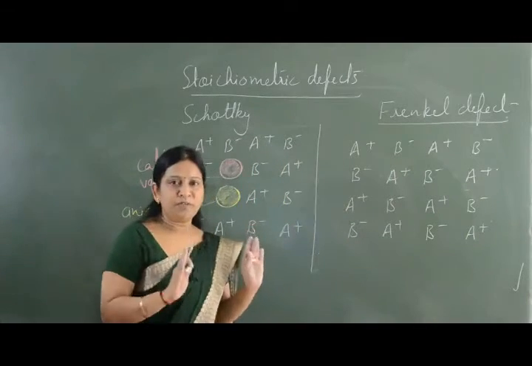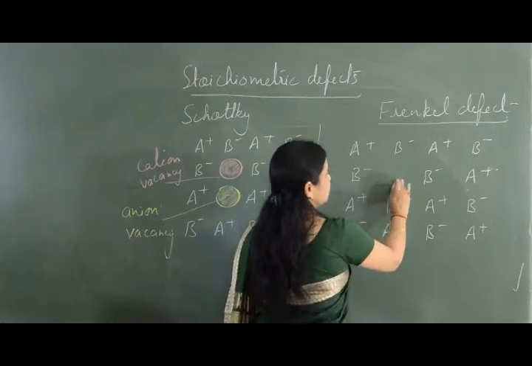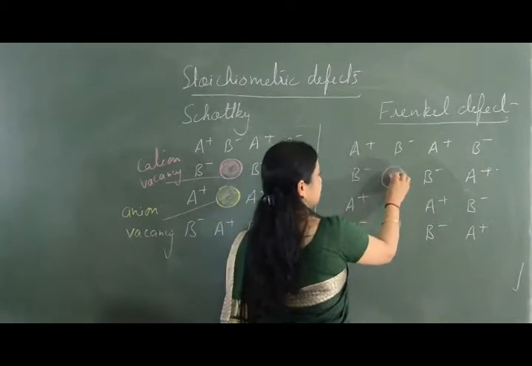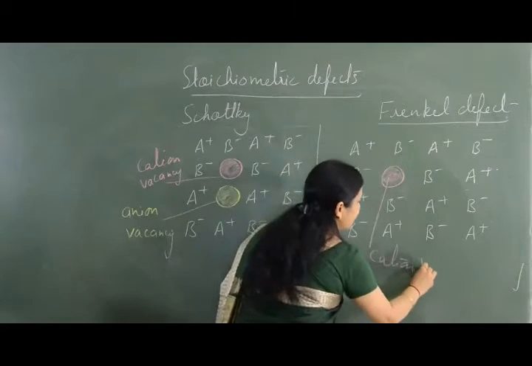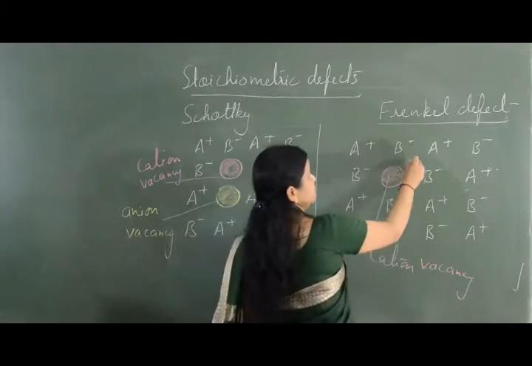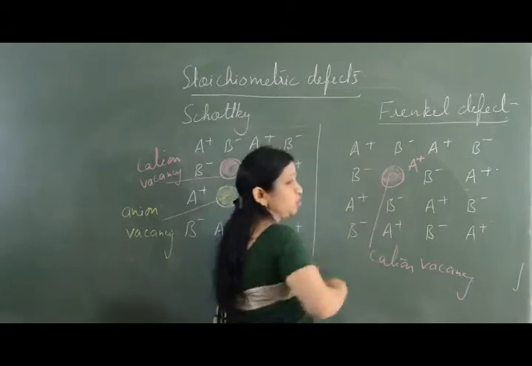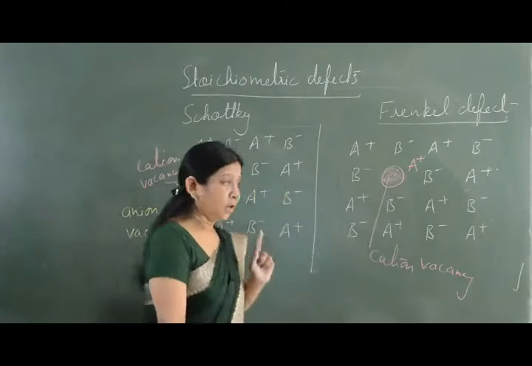Again, this is a perfect crystal, but what happens here is a cation is missing from its lattice site. So a cation vacancy is created here. But this cation is present at the interstitial site. So this is Frenkel defect. Now what is happening?